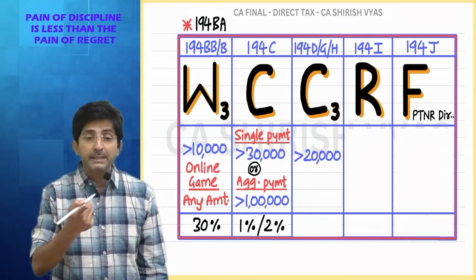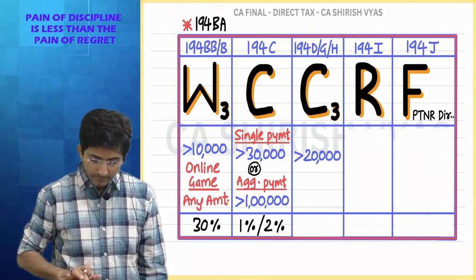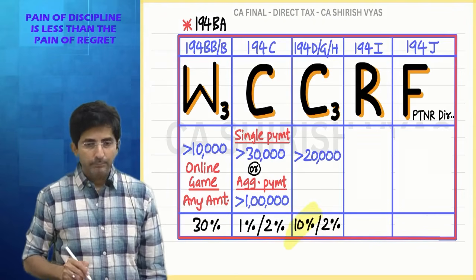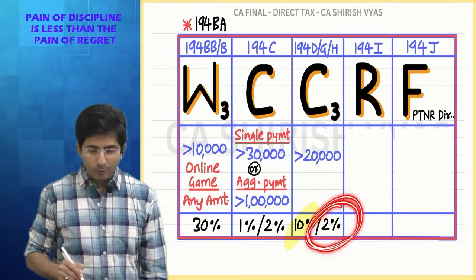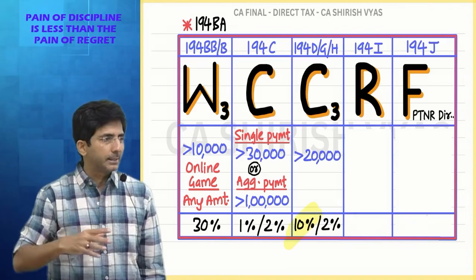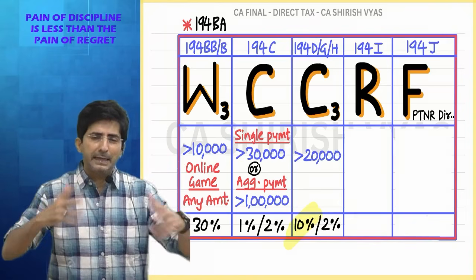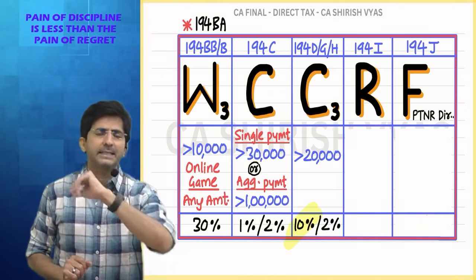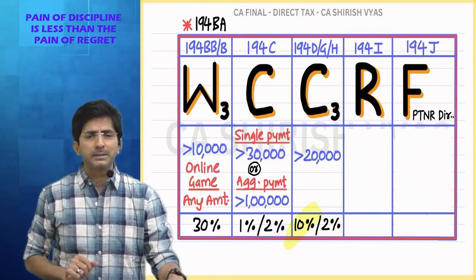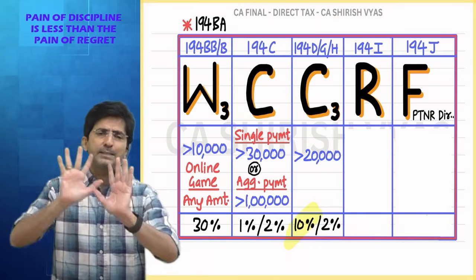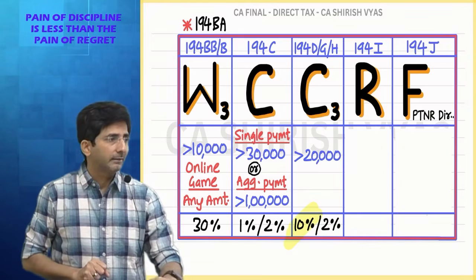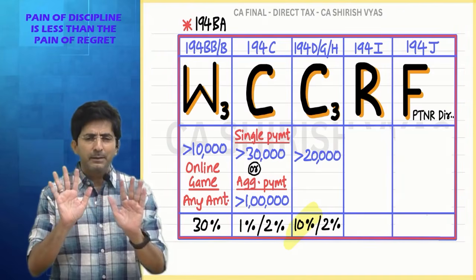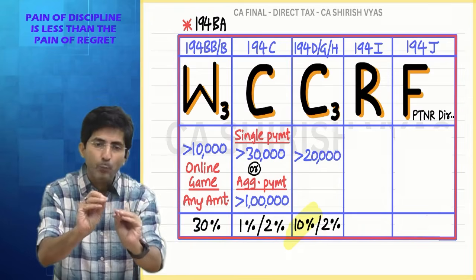Okay. Percentage 2%. But here there is one twist. Sometimes it will be 10%. See, here generally 2% is kept low. You know why? Because generally these insurance agents and lottery agents struggle a lot and then they are able to earn commission. Means they have to incur expense. For example, you are an LIC agent. An LIC agent doesn't simply get the business. He has to travel here and there to convince different clients so that he can get the policy. So he has to incur some expense also. Keeping this in mind, the government has kept the percentage a little humble. Not 10, it is 2%.